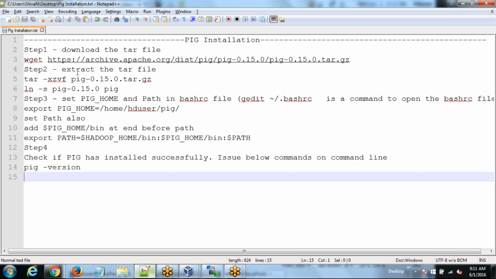There are 4 steps involved to download the software. One is that we have to go to a particular site and get the tar file location, and using wget we are going to download the complete software. Next we have to untar that. The third is to set some of the paths in the bashrc file, and the fourth is to check using the pig version command to make sure the installation is successful or not.